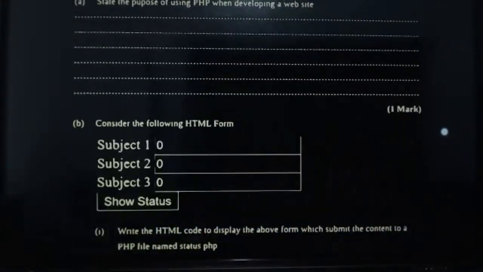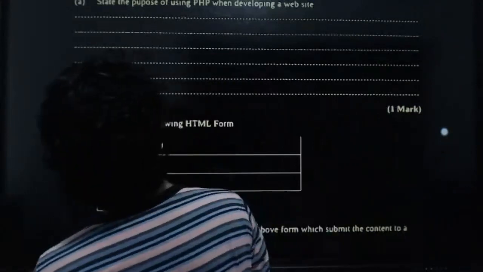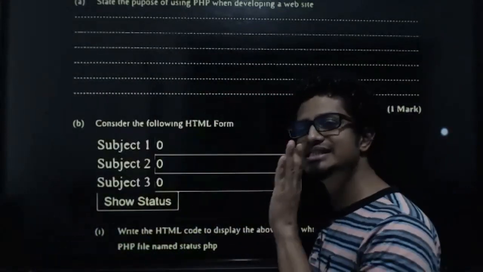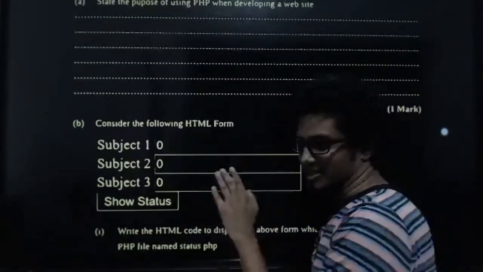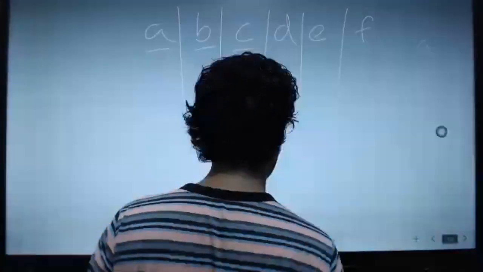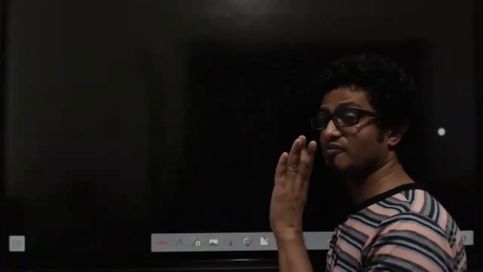Come on, everyone. Yes or no? Okay. State the purpose of using PHP when developing a website. Simply saying, I was giving this to you earlier as well. Very simply saying, what is the purpose of having PHP, kids? Focus.